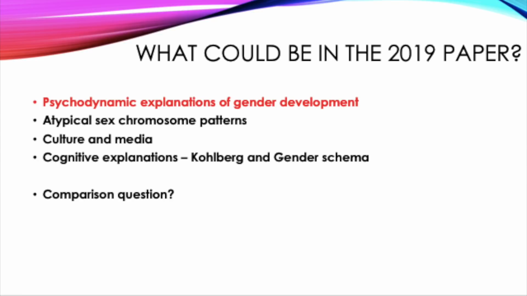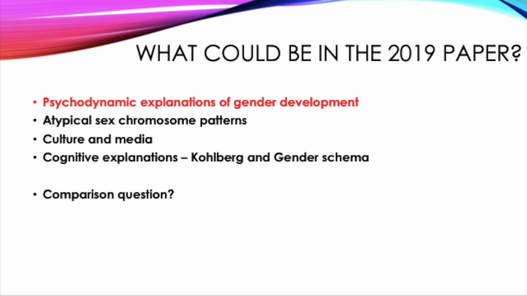Within this, you have the separate topics of Kohlberg's theory and the gender schema theory. Kohlberg suggested that there are three key stages within gender development: gender identity, gender stability, and gender constancy. Kohlberg also proposed that children imitate their role models within the gender constancy stage. This process follows ideas suggested within the social learning theory.